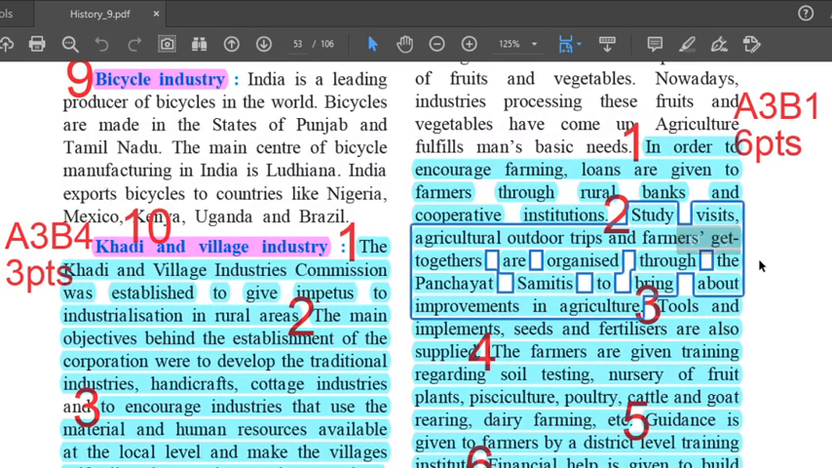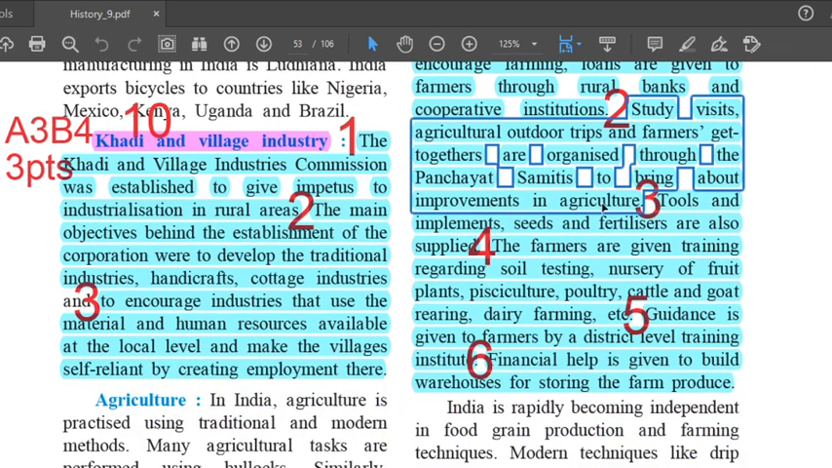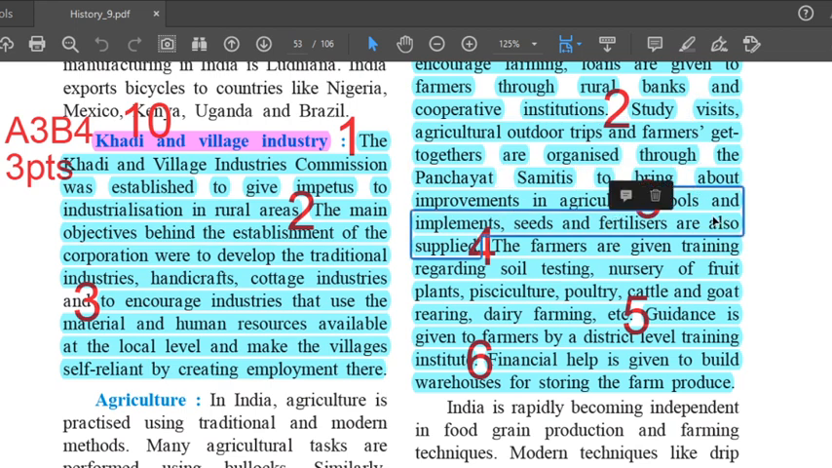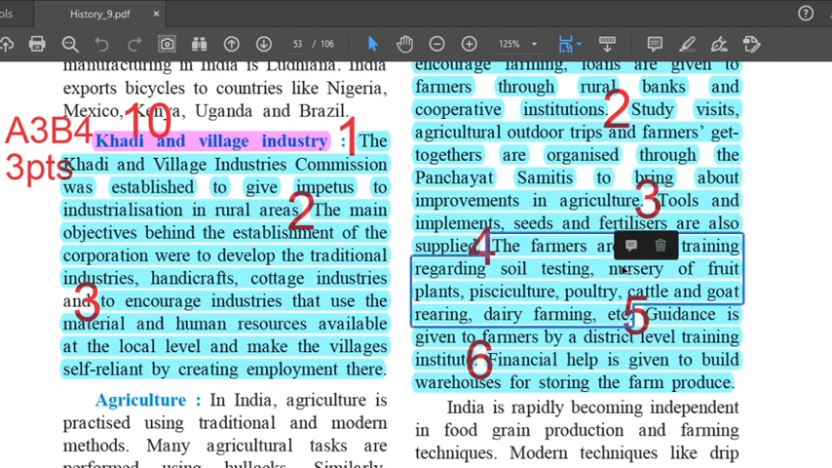Second, study visits, agricultural outdoor trips and farmers get-togethers are organized to the panchayat samitis to bring about improvements in agriculture. Third, tools and implements, seeds and fertilizers are also supplied. Fourth, the farmers are given training regarding soil testing, nursery of fruits, plants, pisciculture, poultry, cattle and goat rearing, dairy farming, etc. The farmers are given training.